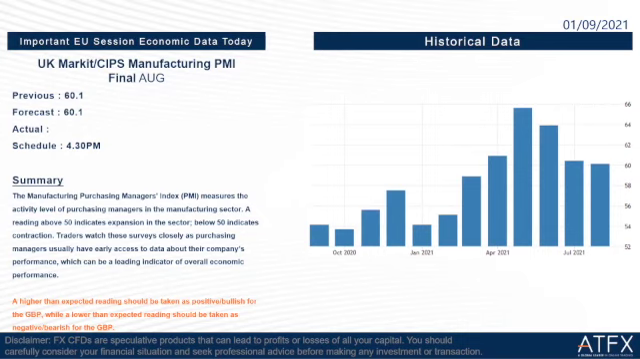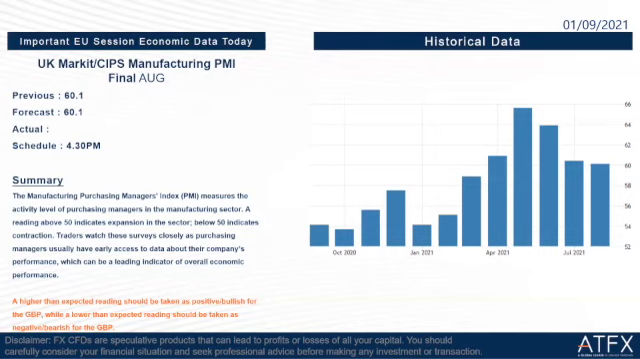So the next one is UK Markit CIPS manufacturing PMI final August. So the previous and forecast same at 60.1. So we will know the actual at 4:30 in the afternoon later.